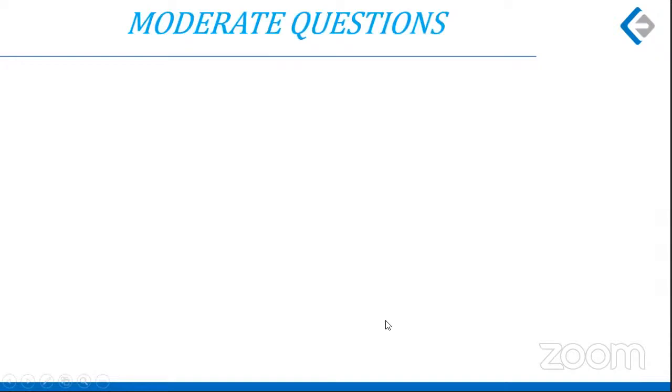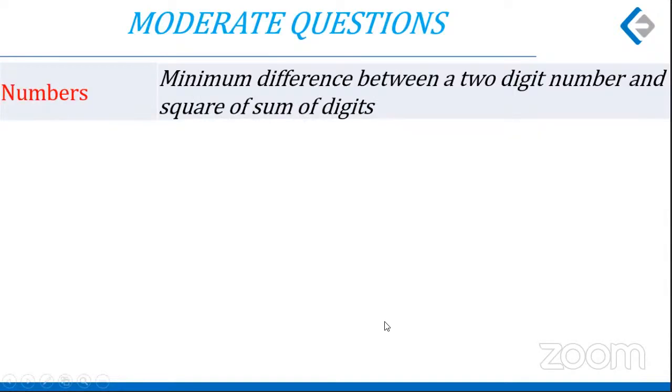9 moderate questions. First on numbers. Minimum difference between a 2-digit number and the square of the sum of the digits. For example, you have a number 12. You add 1 and 2 to get a 3. The 3 square is 9. So 9 would be that x which was defined in the question. X is the square of the summation of the digits. And then the difference between the number and the square is to be minimized.